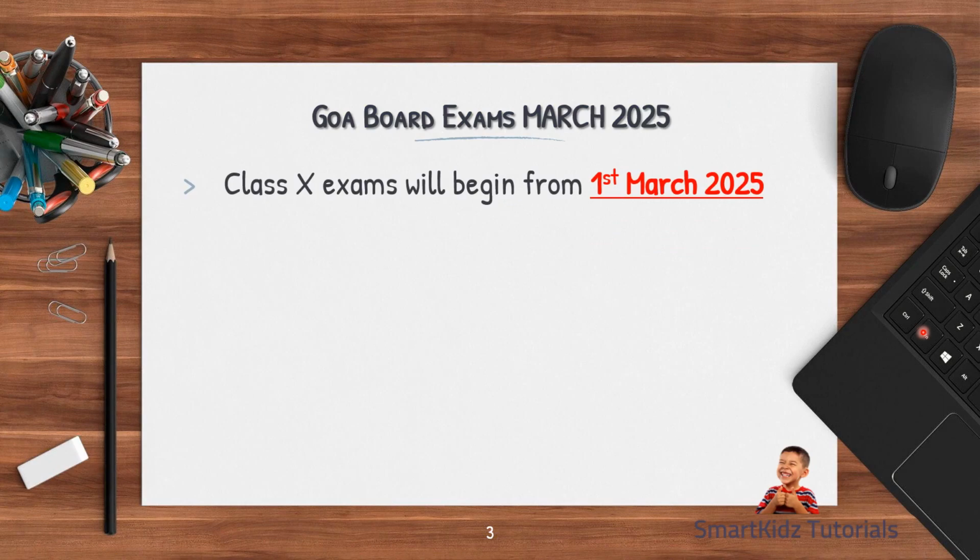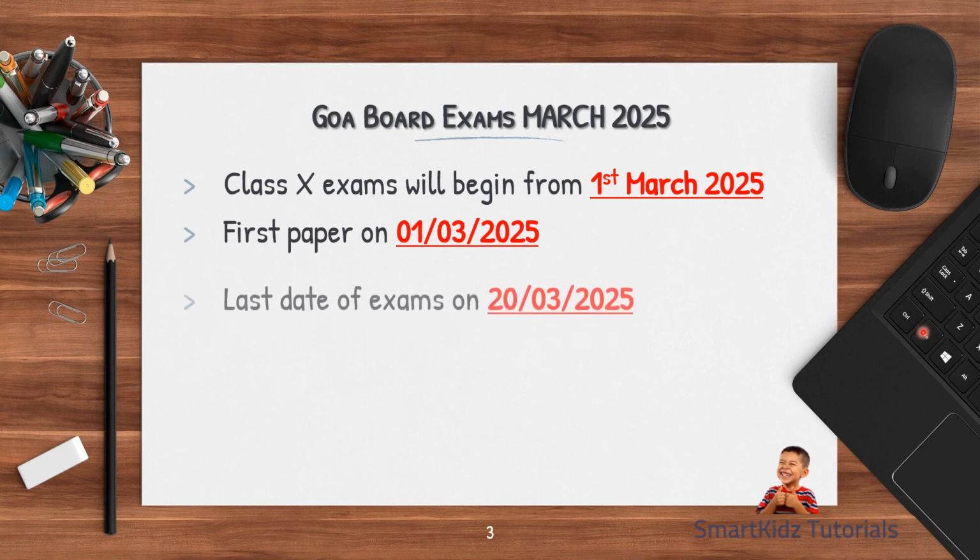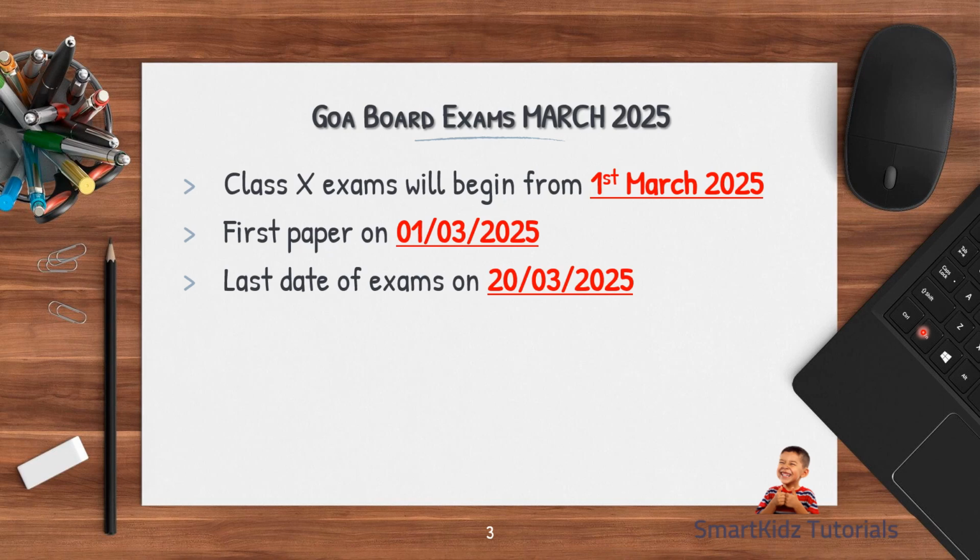So Class 10 examinations will begin on 1st March 2025, and the first paper will be held on 1st March 2025. Now, the last date of examination will be 20th of March 2025 as per the Goa Board. That does not necessarily mean that you will have a subject to answer on 20th of March 2025. So for those who are having regular subjects, they will finish their exam on the 15th of March 2025. Okay, and we'll see which paper is there on 15th of March.